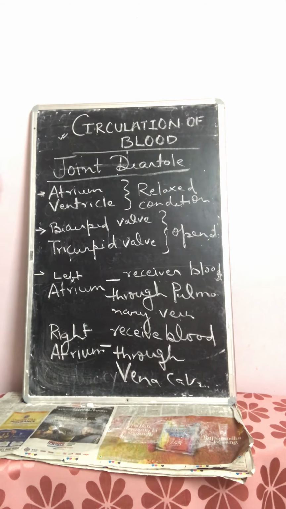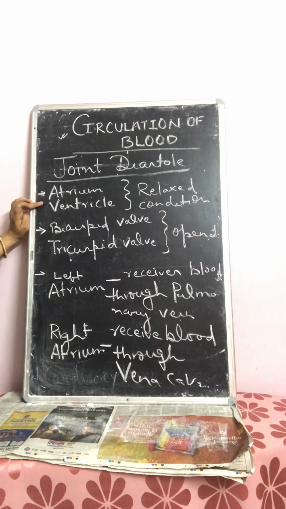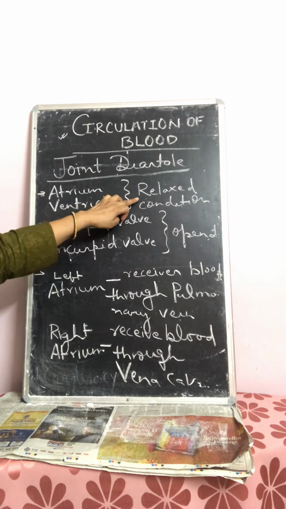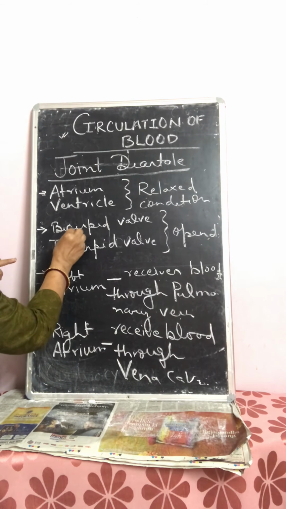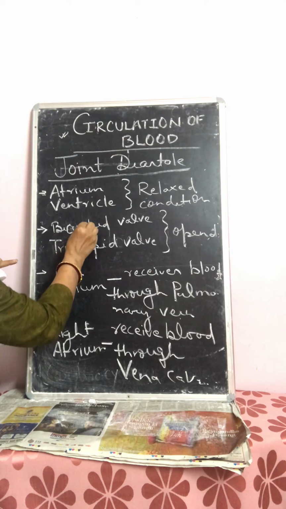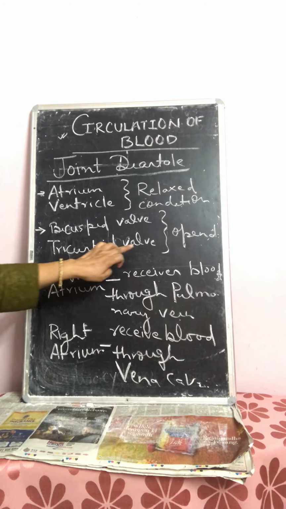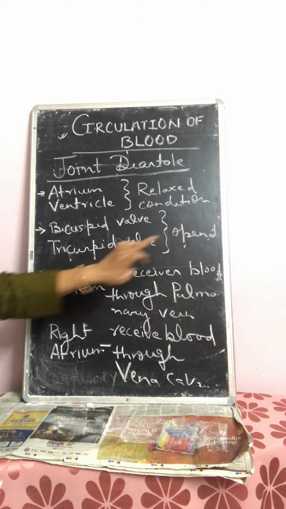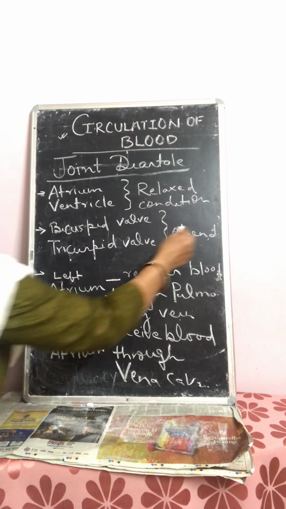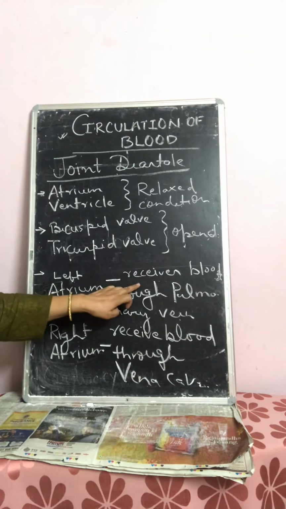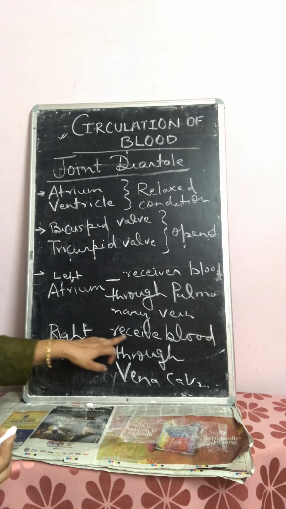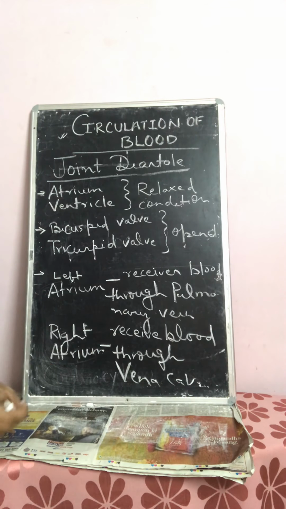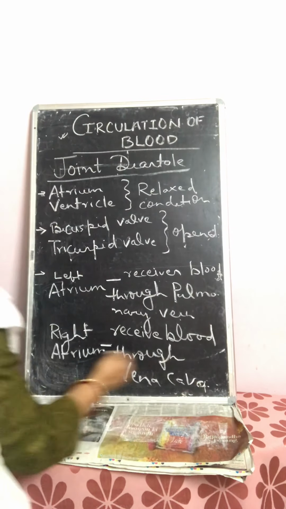That means in joint diastole condition, atrium and ventricle both are in relaxed condition. Bicuspid valve and tricuspid valve both are opened. Left atrium receives blood through pulmonary vein, whereas right atrium receives blood through vena cava. What happens as a result?